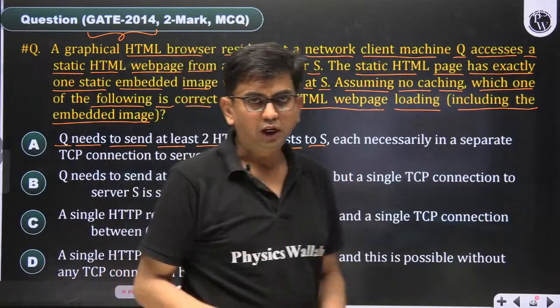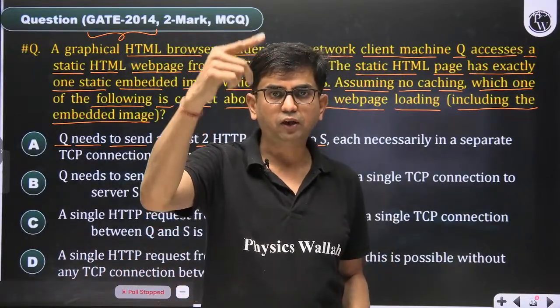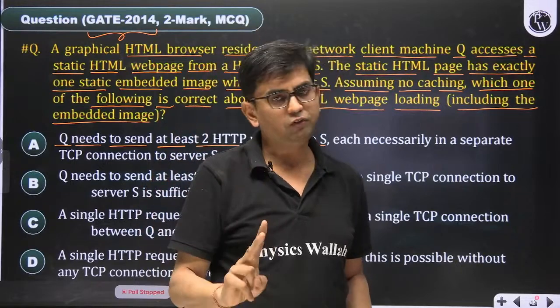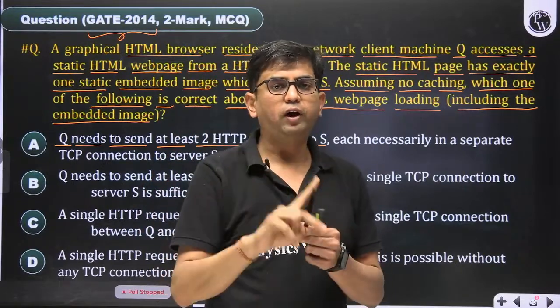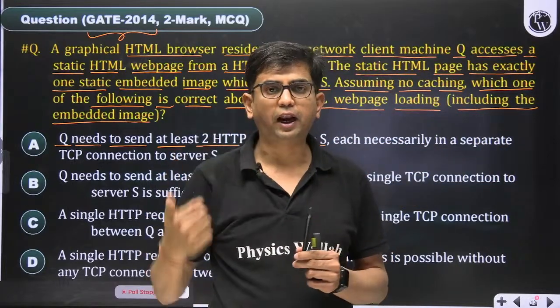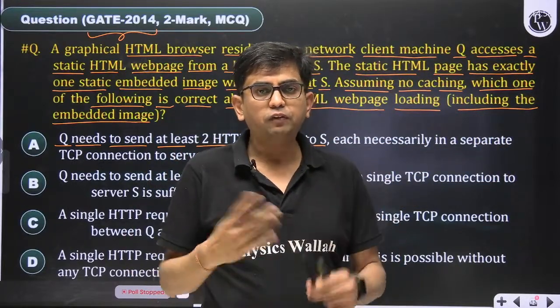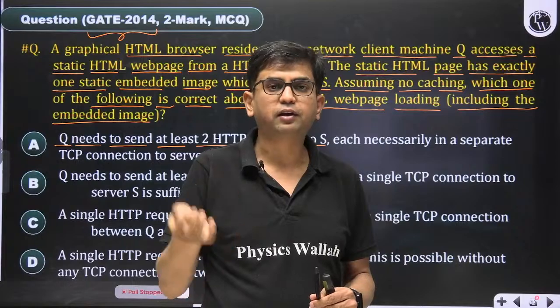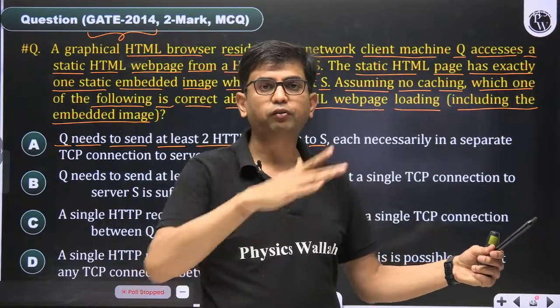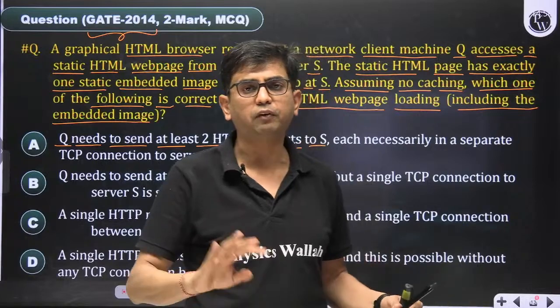So, Q needs to send at least 2 HTTP requests to S. True. With a base HTML file and one image object, we have to make 2 HTTP requests. One HTTP request for the base HTML file. Once it arrives, we learn that this file references the image object, so we make an HTTP request for the image object.